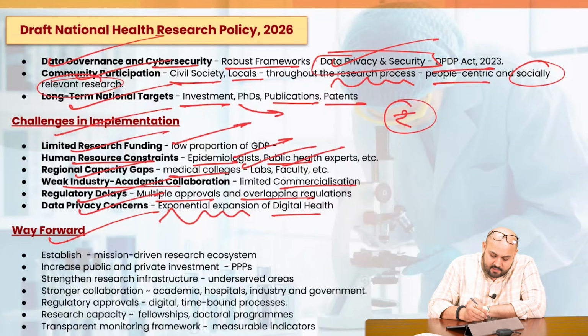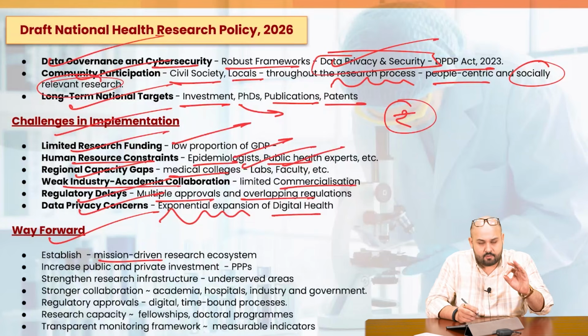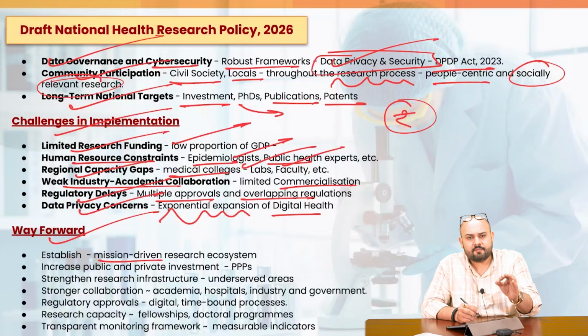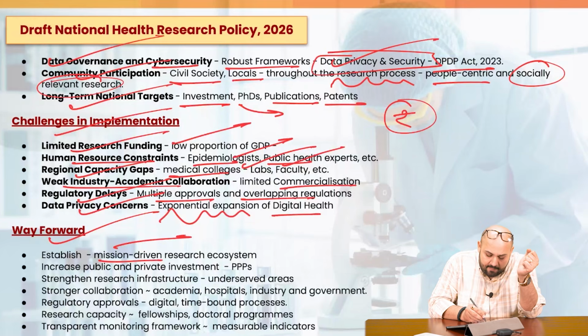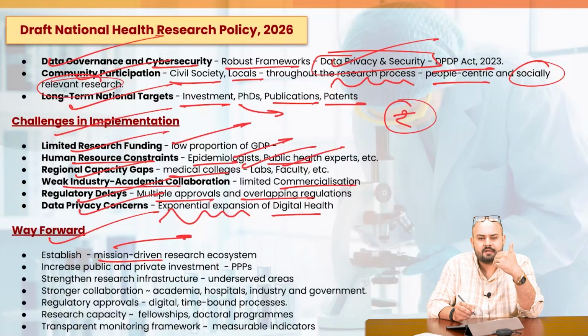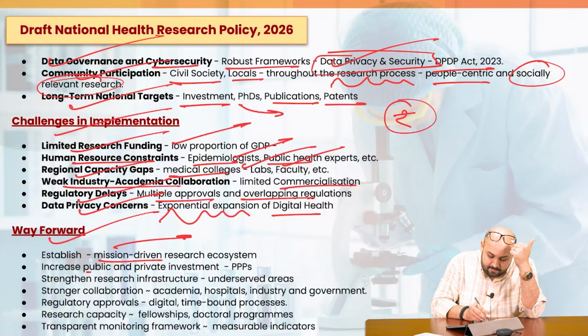Now, what should be the way forward? Establish a mission-driven research ecosystem. This is very important. So you have come up with a draft policy. Once you come up with a final policy, set up a mission for the overall development as far as research is concerned. Increase public and private investment.